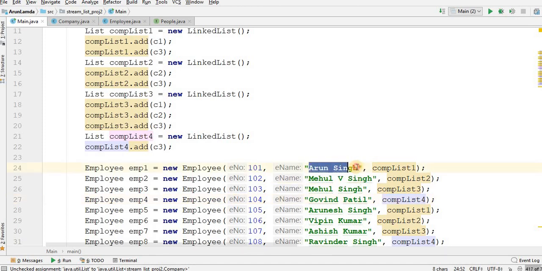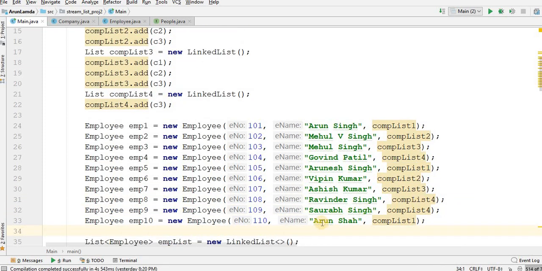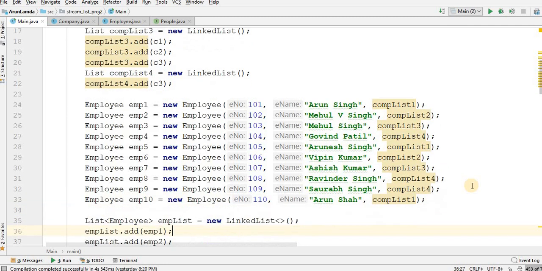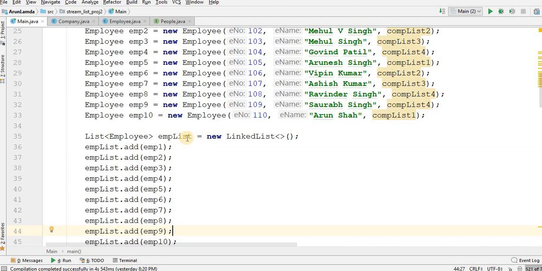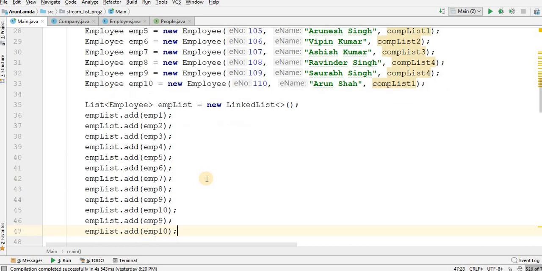Now, I have Arun Singh here. I have Arunesh Singh here. Now I have Arun Shah here. That is 3 times I have Arun here. Okay, it is Arunesh, starting with Arun. Here I have Singh 1, 2, 3, 4, 5, 6. Let me put some code over it. Now I have this employee ID. Again, I have added this employee in my employee list. This is again a list.